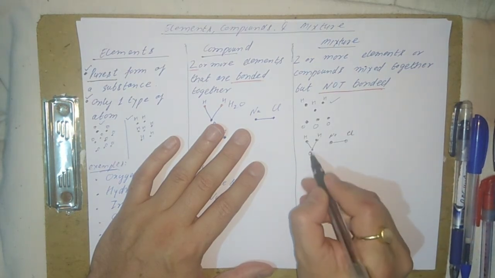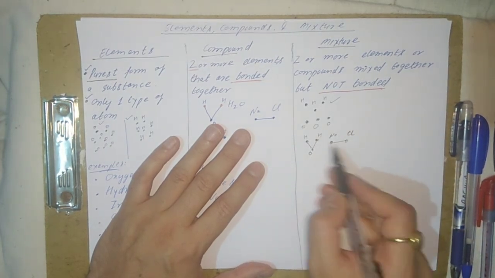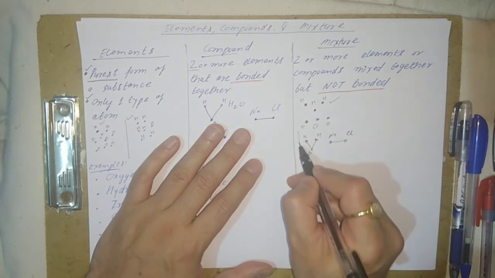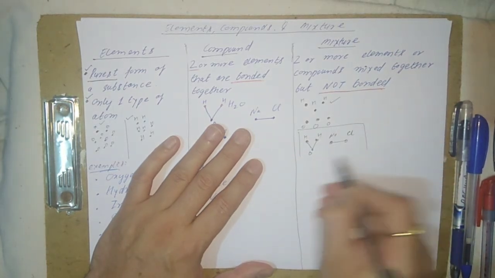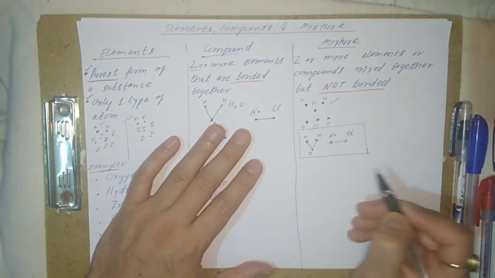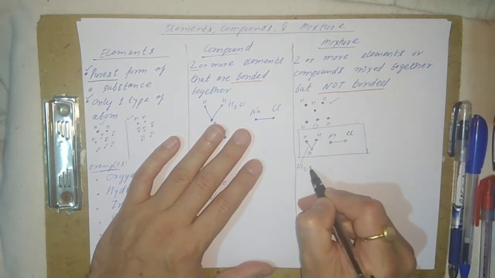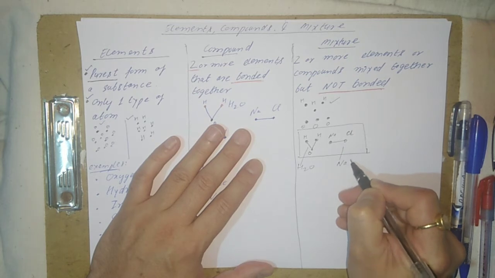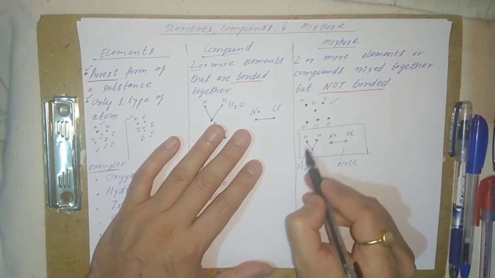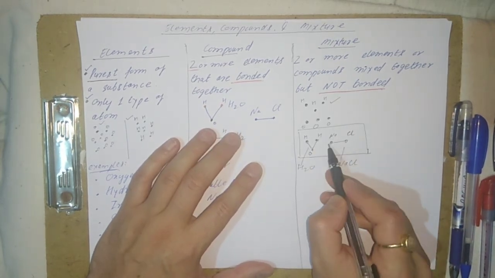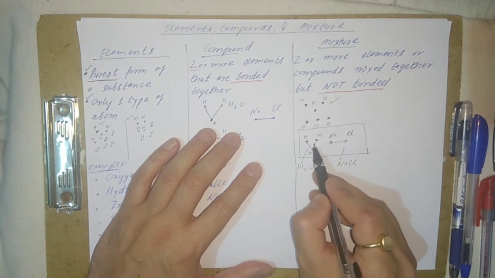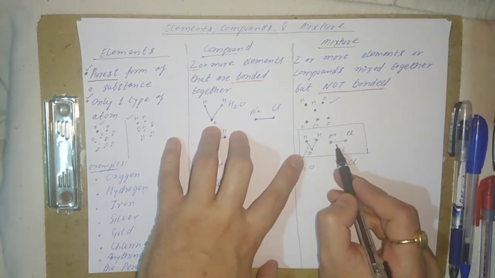Now if you see, this is H2O, this is NaCl. Right now we're discussing this example. So here H2O is there and this is NaCl. These two compounds exist separately, they are not bonded with each other.